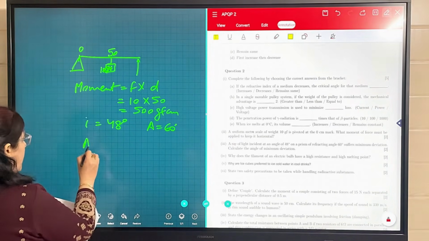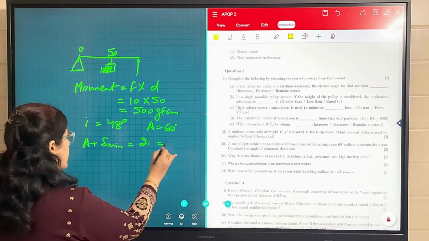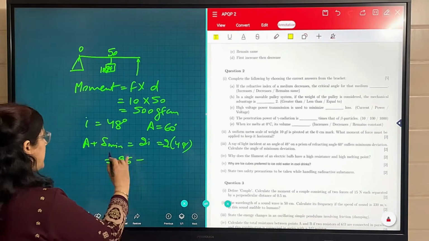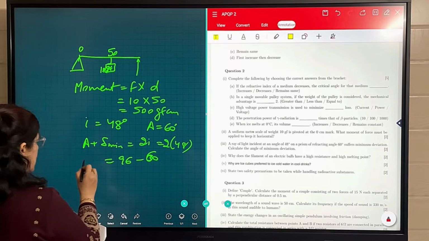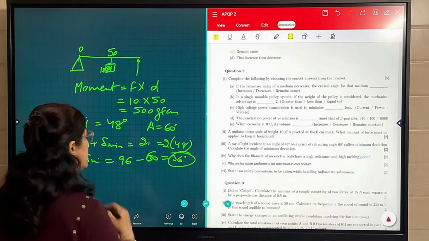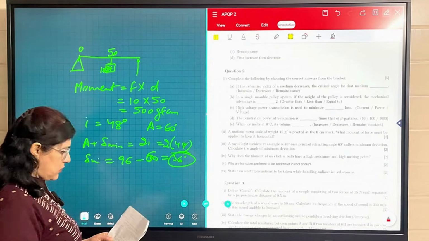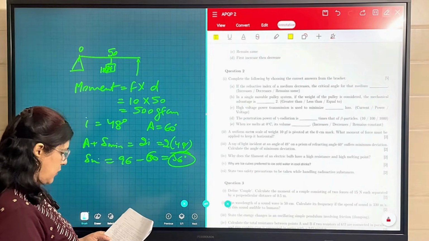As we know the formula, A plus delta minimum is equal to 2i. So here i is given as 48, so it will become 96, minus A. Sorry, A is 60 given in the question. So delta minimum will become 36. This is the condition for delta minimum in the case of an equilateral prism. You have done this derivation in your book itself. So the angle of minimum deviation here is 36 degrees, your answer.